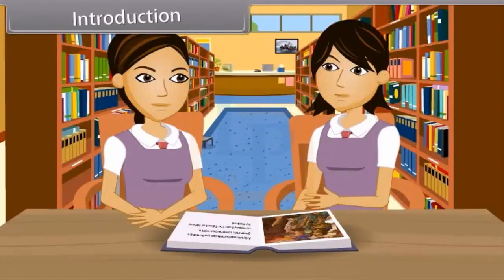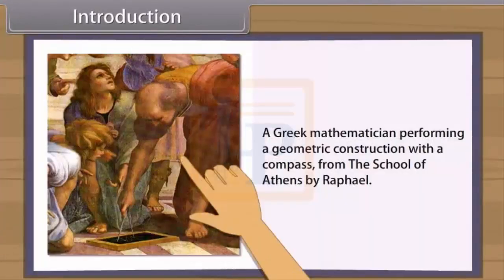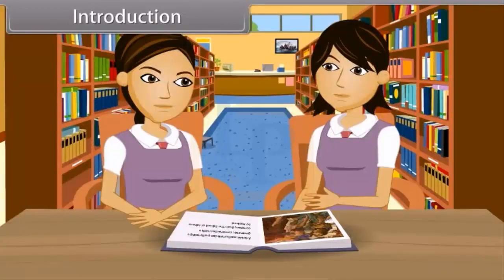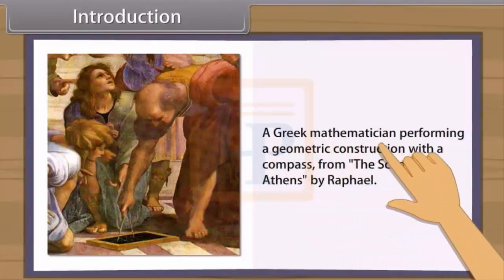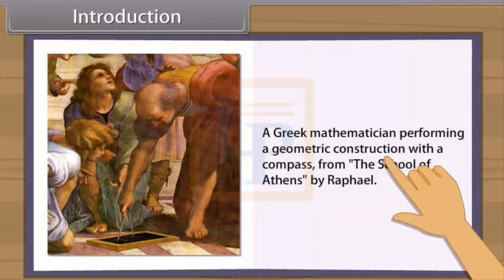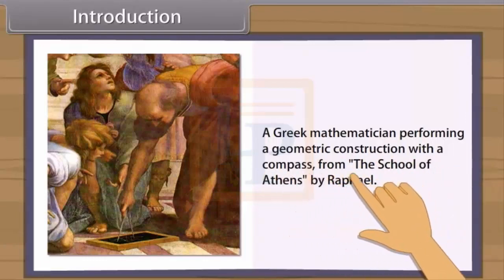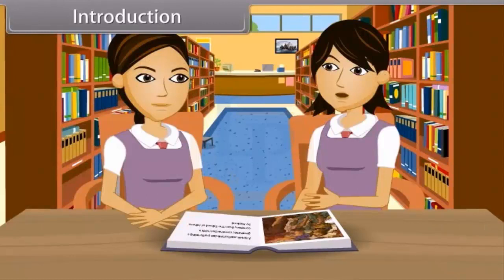Introduction. Hey, look at this picture. A Greek mathematician performing a geometric construction with a compass, from the School of Athens by Raphael. Do you know how geometry originates? It appears to have originated from the need for measuring land.